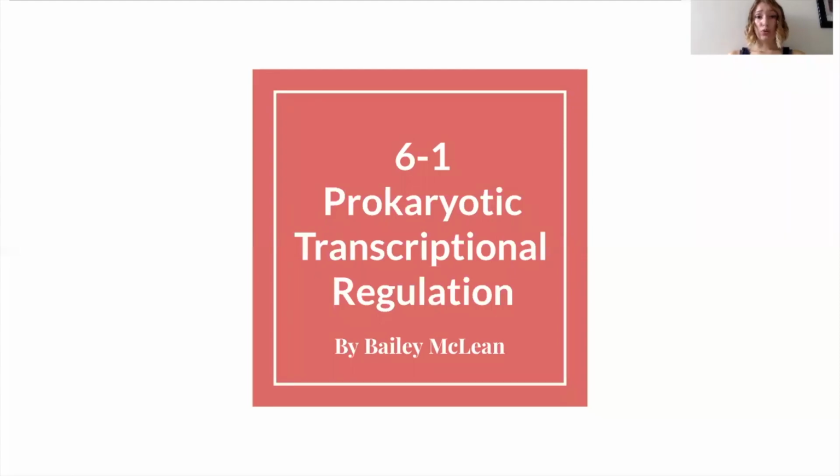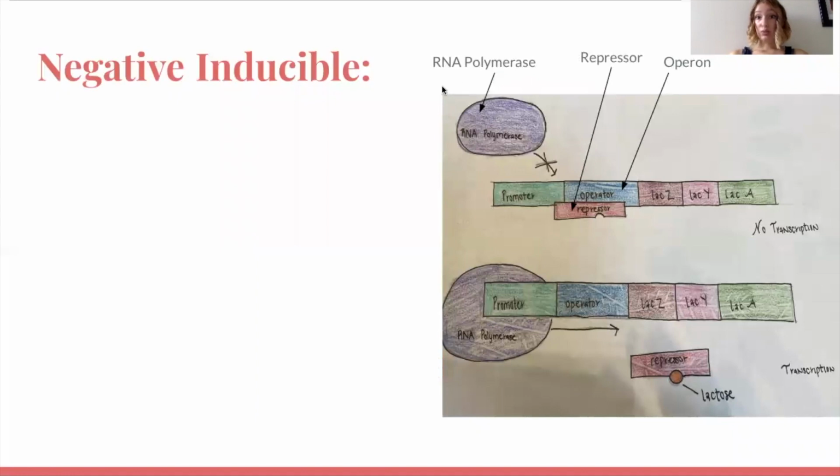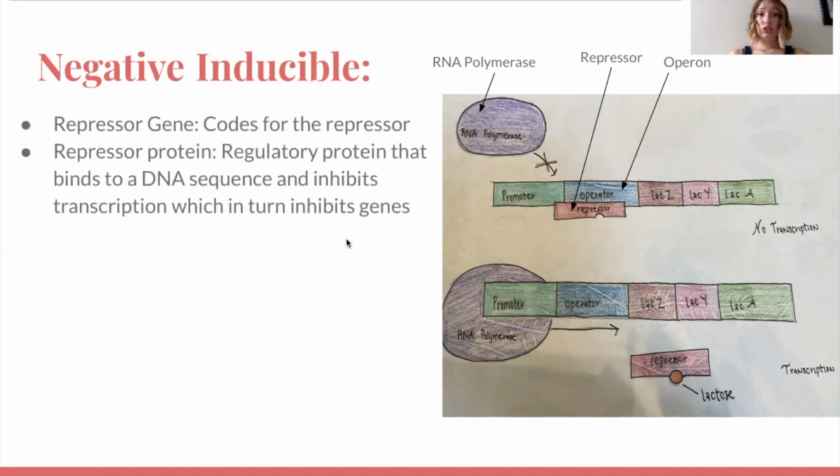Hi, we're going to go over prokaryotic transcriptional regulation today, starting with negative inducible. The repressor gene is going to code for the repressor protein, which is a regulatory protein that binds to a DNA sequence and inhibits transcription, which in turn inhibits genes.